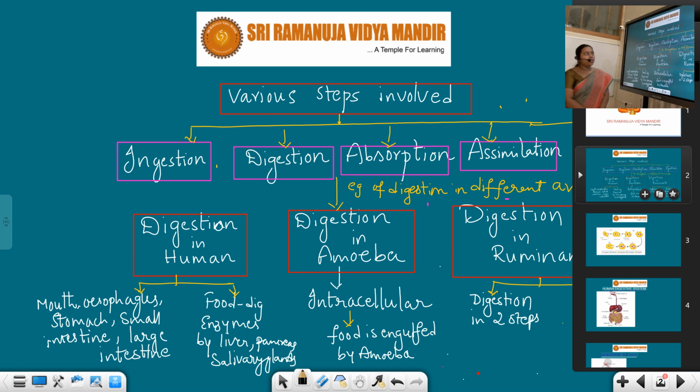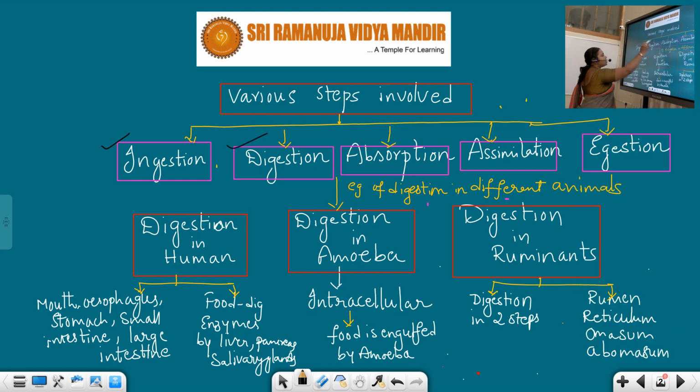This holozoic nutrition involves many steps. The first one is ingestion, then digestion, absorption, assimilation and egestion. Ingestion means the process of taking the food into the mouth. Next, digestion. See students, generally why do we eat the food material? Just to get the energy. Only with that energy can we do our routines regularly. So just in order to get the energy, we are taking the food, right?